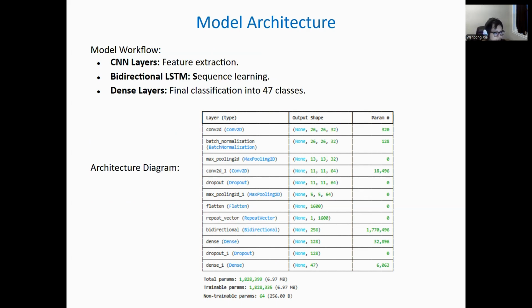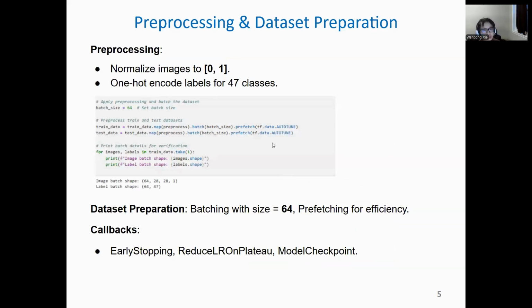And I also add two dense layers. The first one has 128 neurons with ReLU activation, followed by dropout for regularization. And the final dense layer outputs probabilities for 48 classes using a softmax activation, which is all shown in the diagram. So this design effectively balances spatial feature extraction and sequence learning, making it perfect for handwriting text recognition.